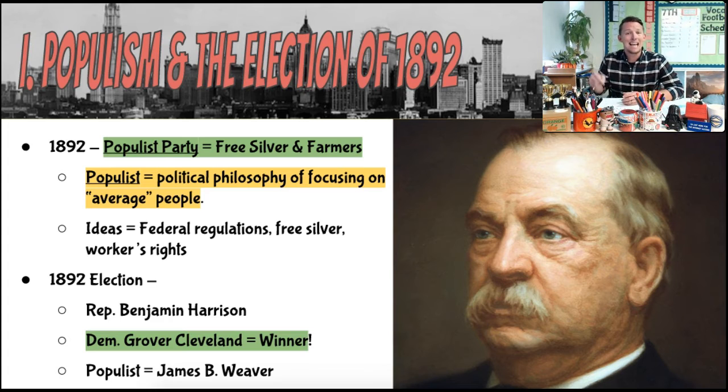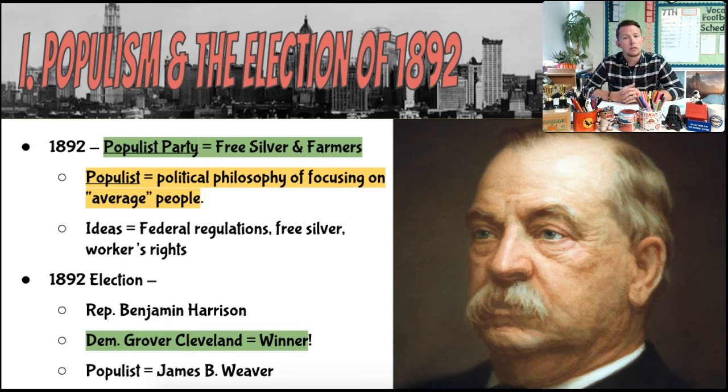In 1892, during Benjamin Harrison's term as president, the political activism of farmers and those free silver people, that movement, led to the formation of the Populist Party, a political faction with a platform of federal regulation, free silver, and workers' rights. Eventually, in the 1892 presidential election, the Populist Party will run somebody by the name of James B.